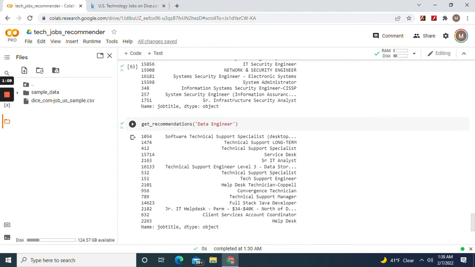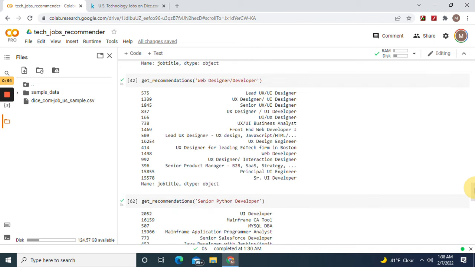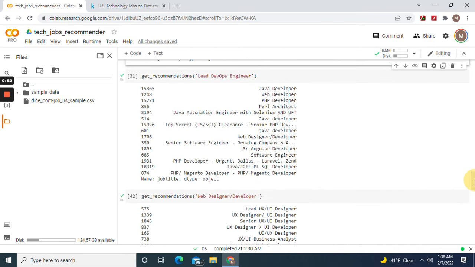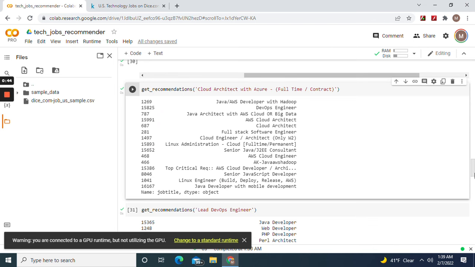Okay, and then the data engineer. Yeah, they should have had more data engineering roles in here. Instead, technical support specialist. As you can see, the cloud architect, cloud engineer, cloud. It goes by keywords.